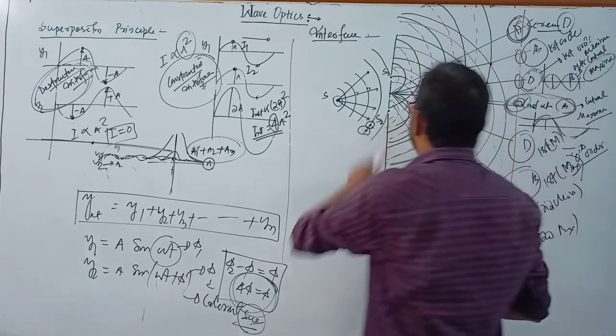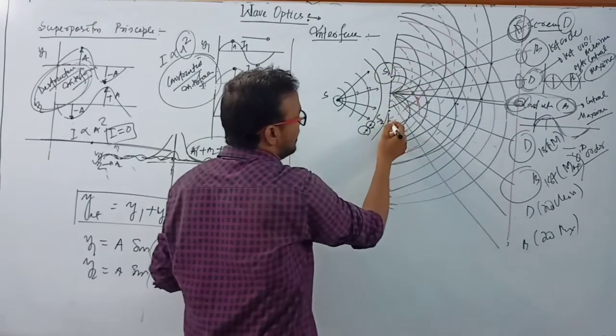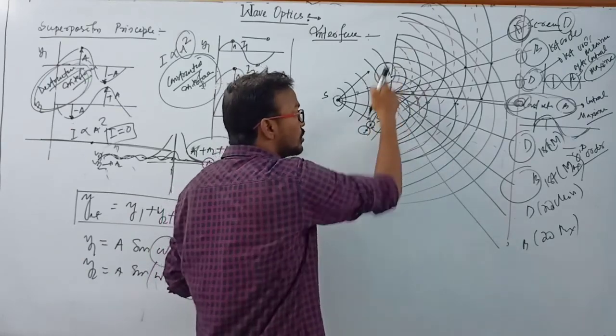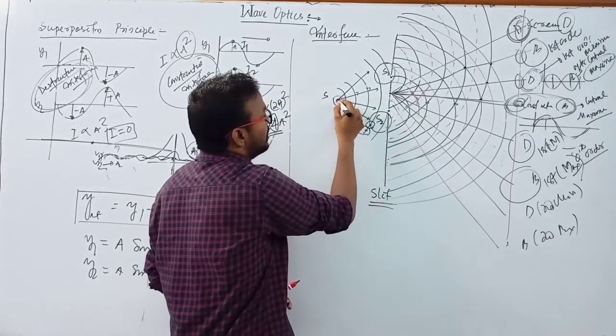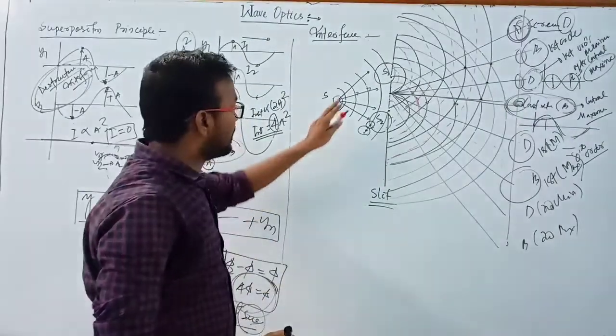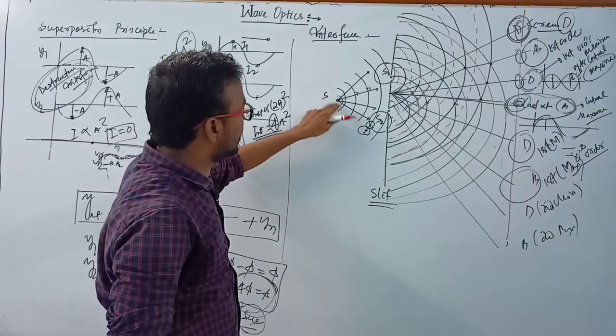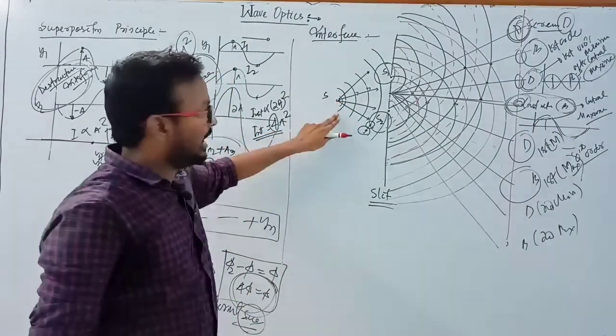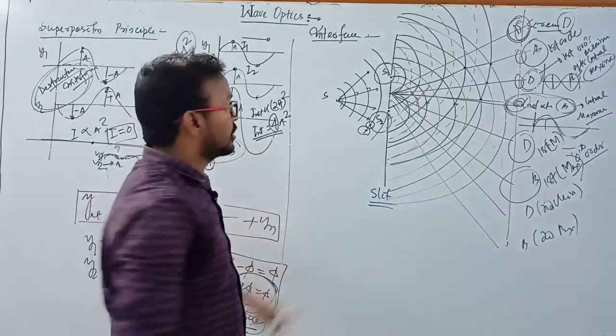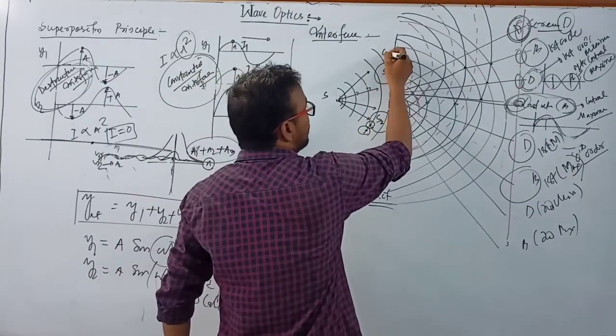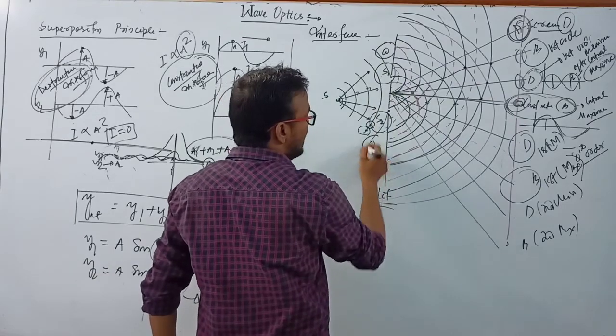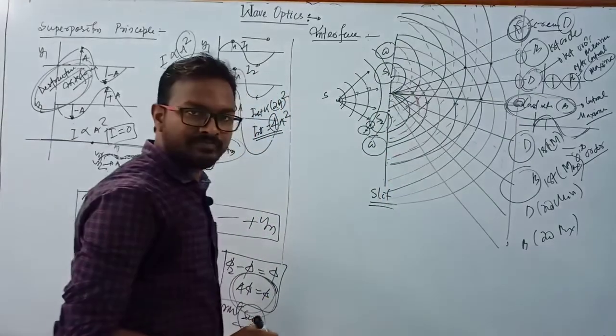Clear? And here we have to use this one source and this one source, and these two sources are coming from the central source, or this source is known as the source of disturbance, and this is the primary source. Clear? So here we have to choose a frequency, angular frequency omega, and here angular frequency also omega.